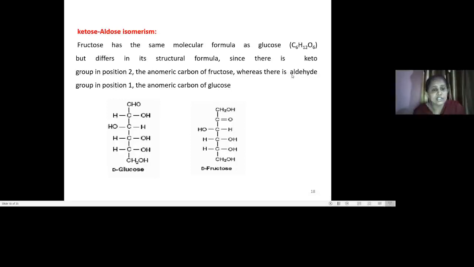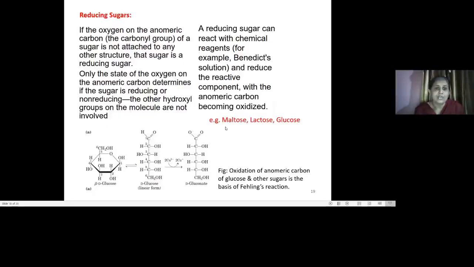If it is an aldehyde group, it is at position number 1, and that is the anomeric carbon of glucose. So D-glucose and D-fructose differ in the position of the carbonyl group, whether carbon number 1 or carbon number 2, and accordingly they are ketose or aldose sugars. So this is called ketose and aldose isomerism.